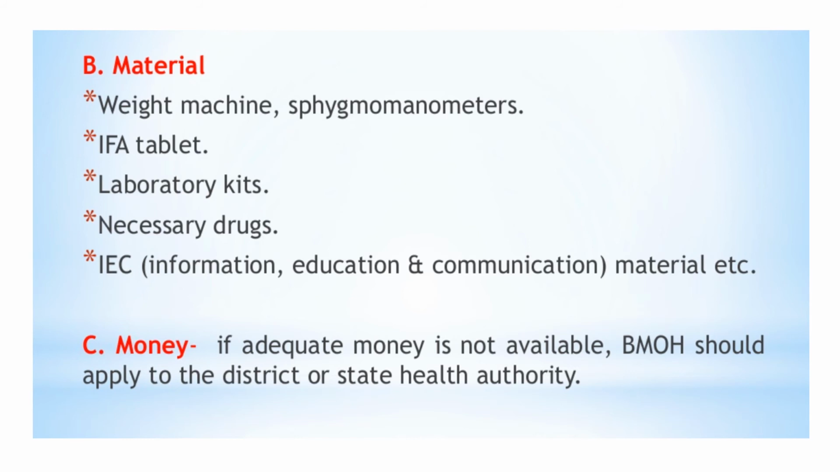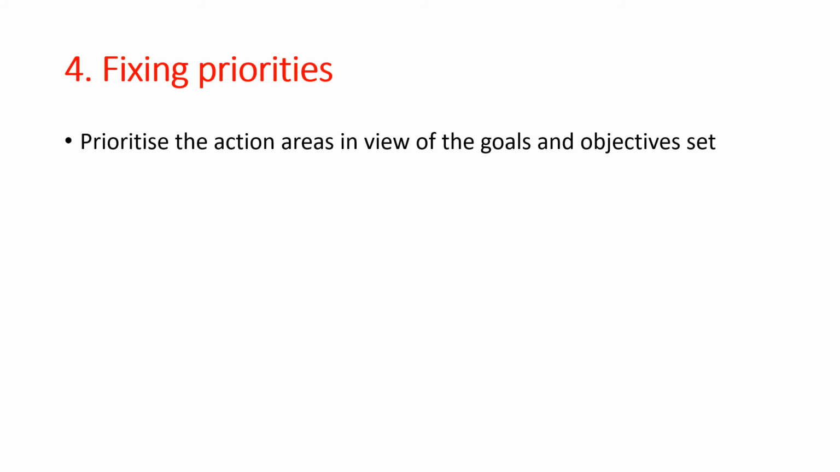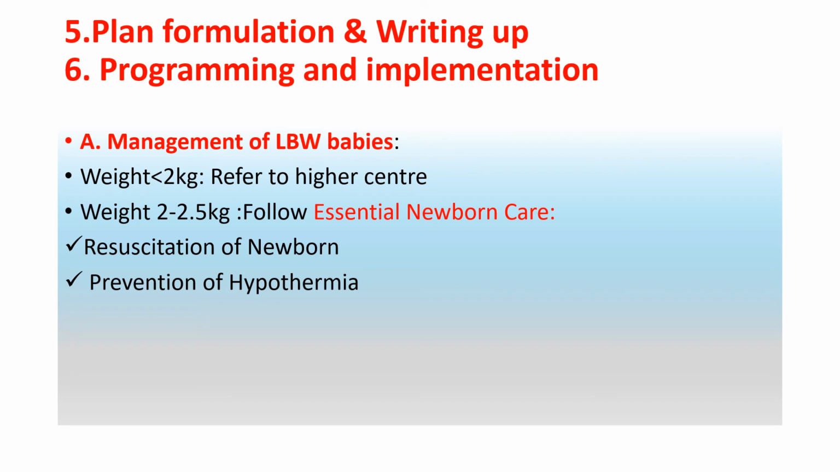And the money, as mentioned, if adequately not available, should apply to the district or state health authority, that is, put a proposal to the CMOH office. Now coming to the same pattern, the goals and objective establishment: to reduce the low birth weight babies in significant proportion in his block within the first year. And then prioritize the action areas in view of the goals and objectives. Formulate the plan and write it up based on the situation analysis.